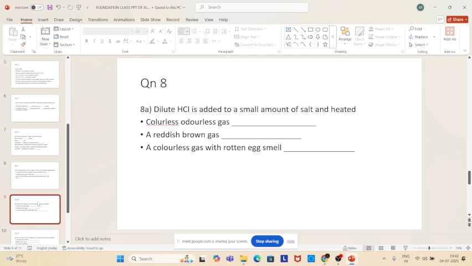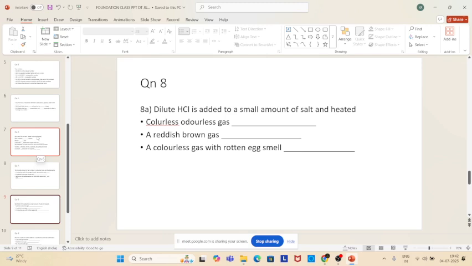Yes, sir. Dilute HCl, hydrochloric acid, is added to a small amount of salt and heated. Colorless, odorless gas. What is that salt? If you get colorless and odorless gas, what is that salt?